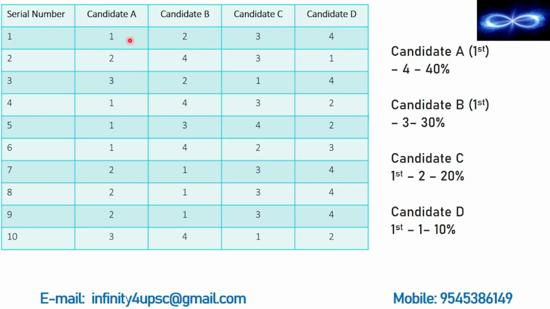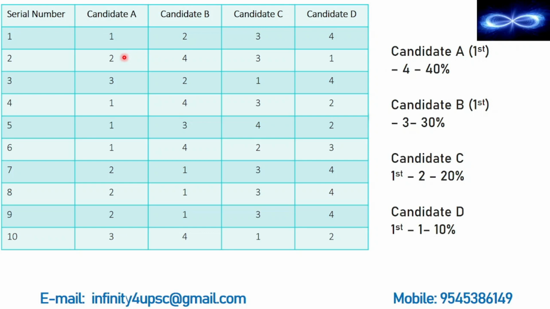So his first preference is candidate A, second is candidate B, third is candidate C. Likewise, every single voter will give all 4 preferences to these 4 candidates. Then we will count the number of votes received by each candidate. If you look at candidate A, he has got 1, 2, 3 and 4. So 4 votes. So 4 people are saying that he is their first preference. That means he got 4, that is 40%. 4 people out of 10 voting means 40%.